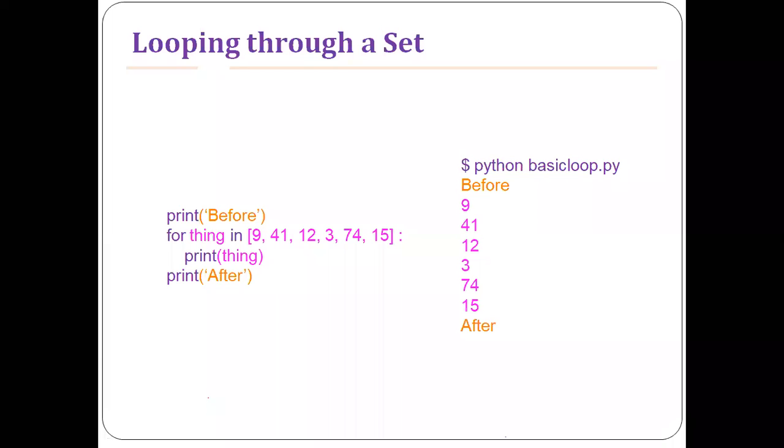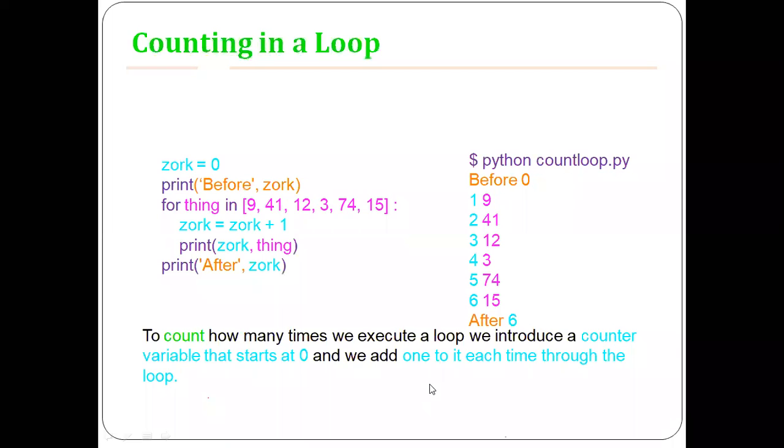So you can count the number of iterations. Look at this one. You can count the total number of iterations here, right? So 'joke' is the number of iterations we have. Before, joke was initially 0, that is, we have not done any iterations at all, right? After the first iteration, joke becomes 1 and you are printing 1 and thing, where thing is 9. The first iteration we are printing 9.